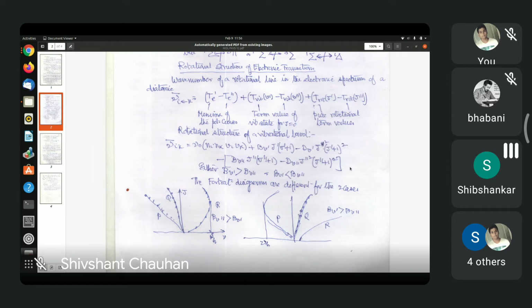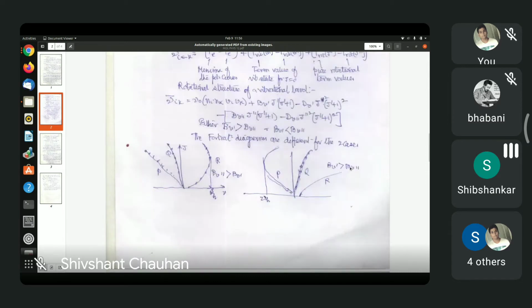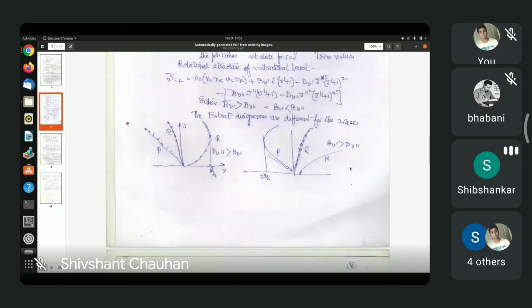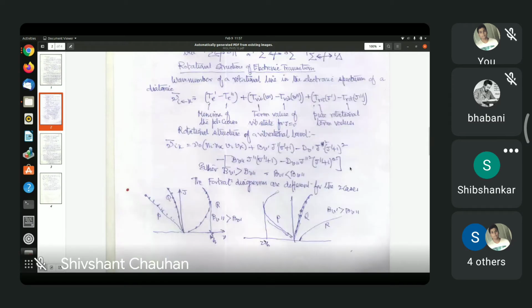So if we neglect all J transitions, then what will be the frequency? In this expression for nu ik bar, you neglect all J's. Nu 0. Yes, nu 0. And what will be the other lines for changing J's? We are keeping the vibrational change constant, V to V prime. Vibration change is constant, within one, that makes one vibrational band.